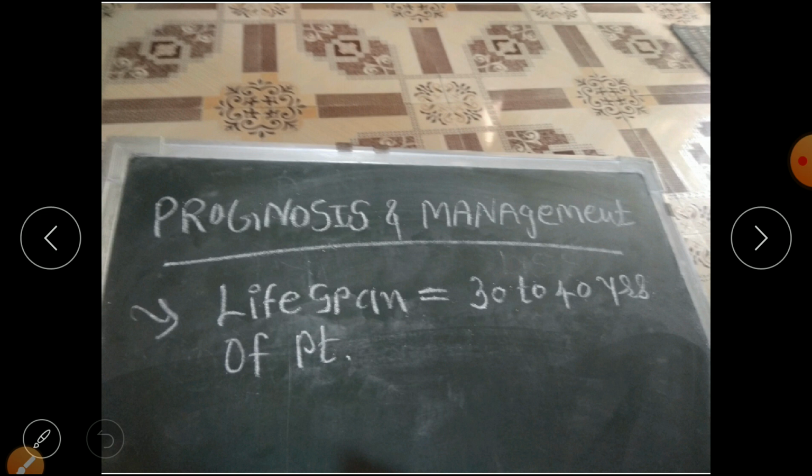Next is prognosis. The prognosis is not better, it is poor. The lifespan of the patient is up to 30 to 40 years. So this is about the lifespan of the Friedreich's ataxia patient.